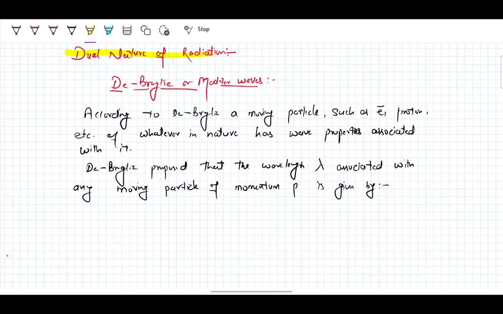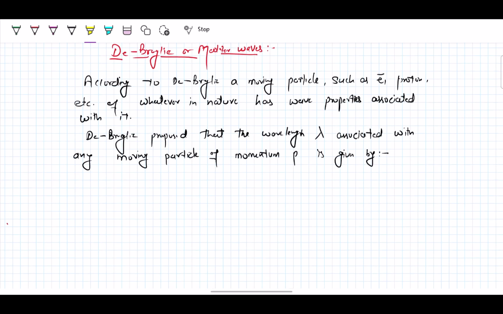It is well known that light exhibits the phenomena of interference, diffraction, polarization, photoelectric effect, Compton effect, and discrete emission and absorption of radiation. The phenomena of interference, diffraction, and polarization can only be explained on the basis of the wave theory of light, and these phenomena show that light possesses a wave nature.